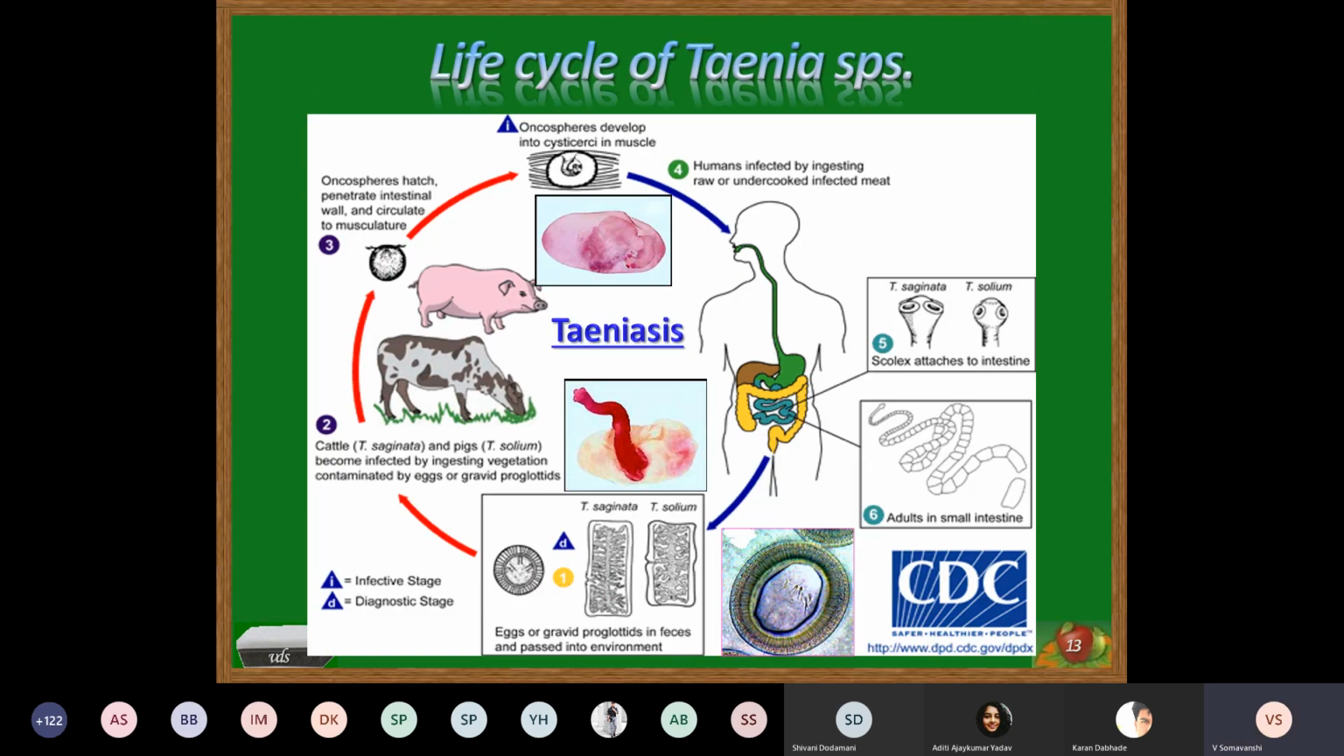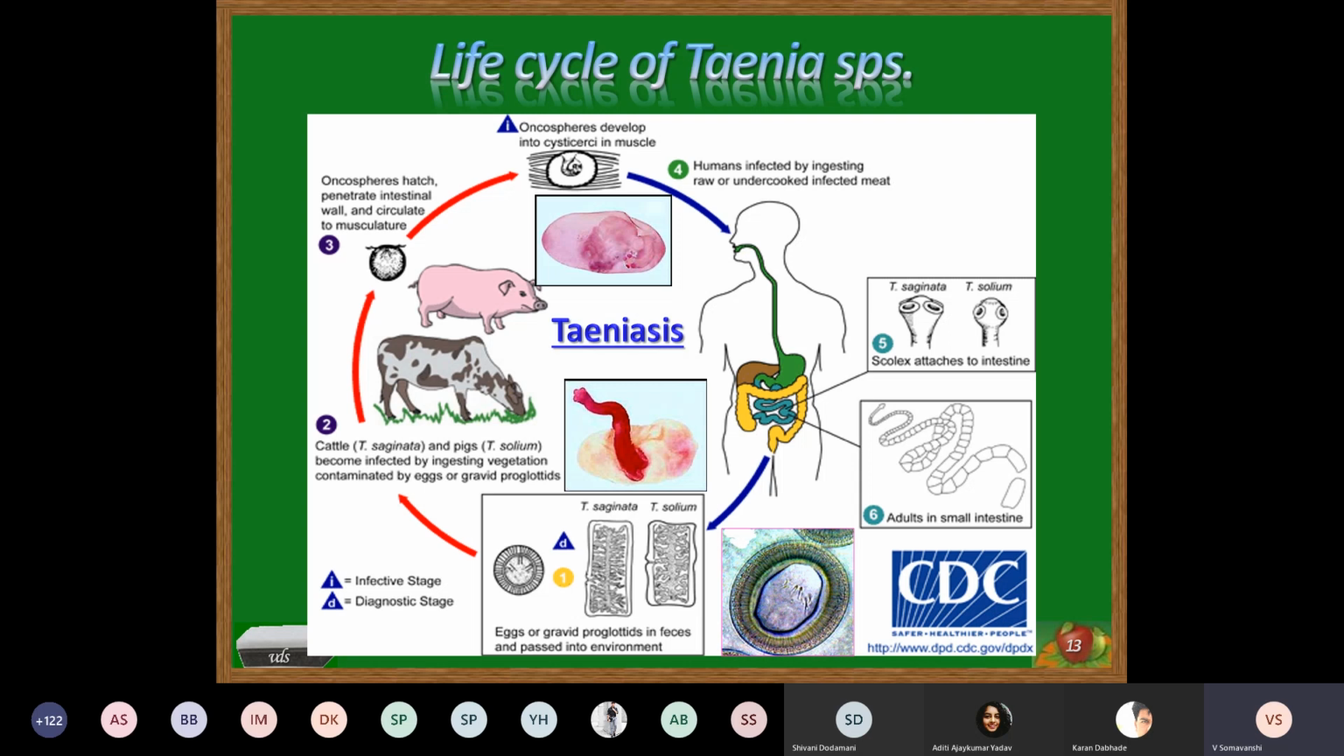Now, the life cycle in short, starting with the presence of adult worms in the intestine of human beings, and liberation of hexacanth eggs in the feces. Sometimes the gravid segments or the mature segments may be released. The size matters in the differentiation of the species of Taenia, but mostly the hexacanth egg is the infective form for the intermediate host. The intermediate host, while grazing on contaminated grass or drinking water contaminated with the eggs, ingests the hexacanth egg.